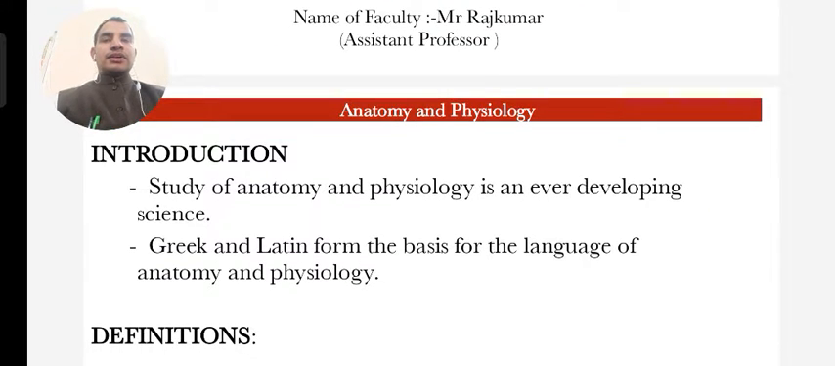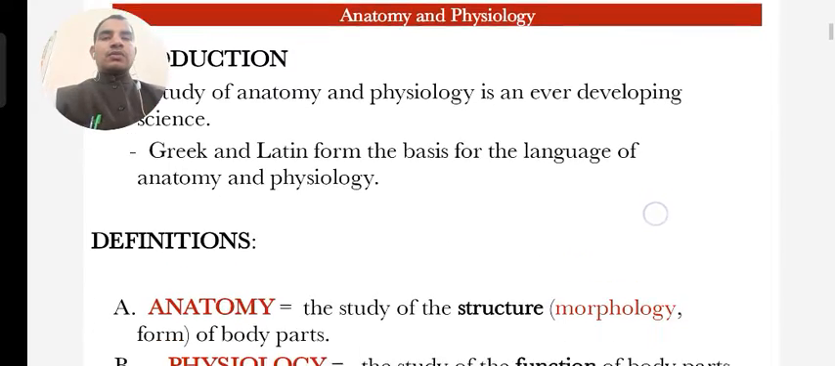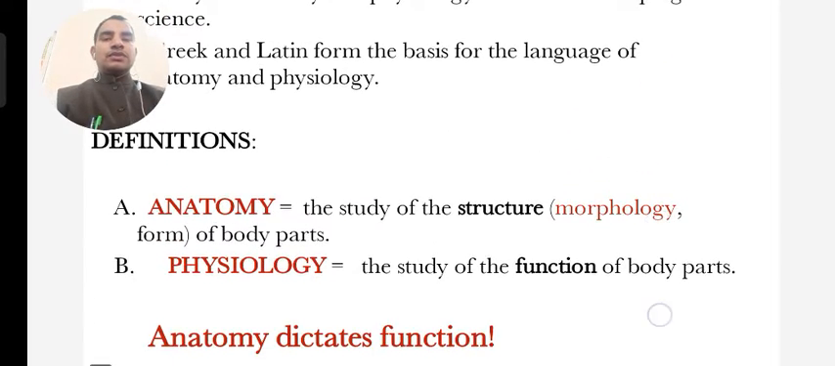First of all is the introduction, in which we study anatomy and physiology and how the body parts develop. This term is made of two words, from Greek and Latin. So first of all, the definitions of human anatomy and physiology.